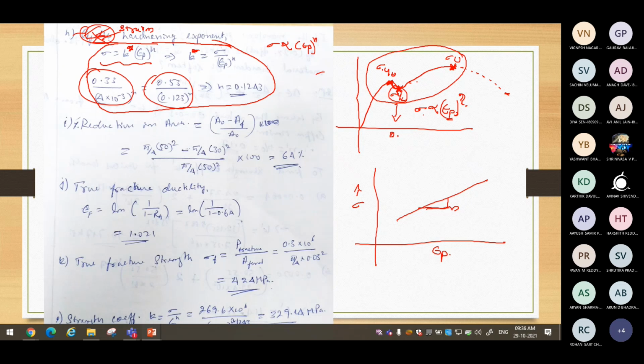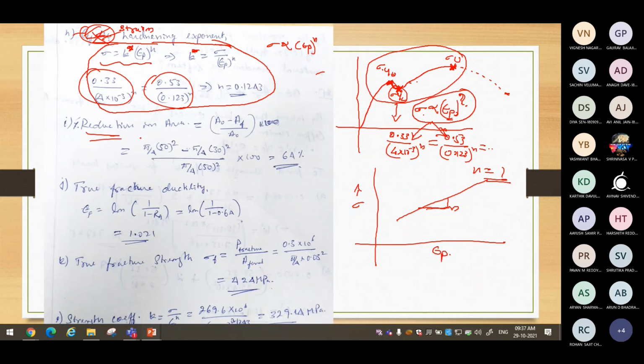Sigma y, that particular stress, 0.33 divided by the strain at that particular value, 4 into 10 to the power minus 3, to the power n, is equal to 0.53 divided by 0.123 to the power n. So if the strain hardening exponent follows this particular law, then you use this or this. We expect you to obtain the same answer for n. This is what you have to remember from this concept.